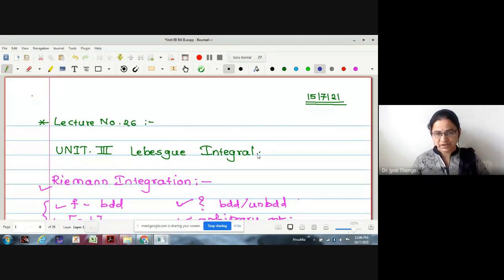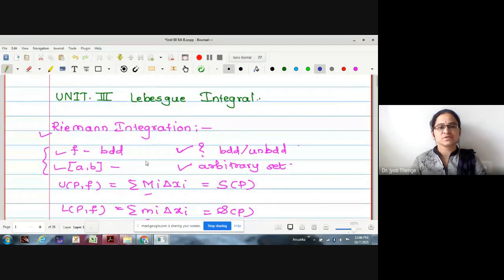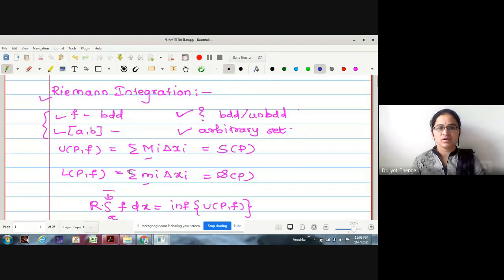In the last lecture, we started our unit number 3, called the Lebesgue integral. Before that, we recalled the concepts of Riemann integration. What is Riemann integration? An integration given by the mathematician Bernhard Riemann. He gave this integration with the help of two sums, the upper sum and the lower sum.